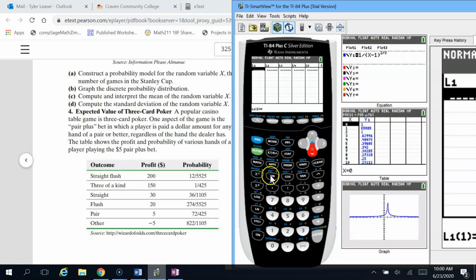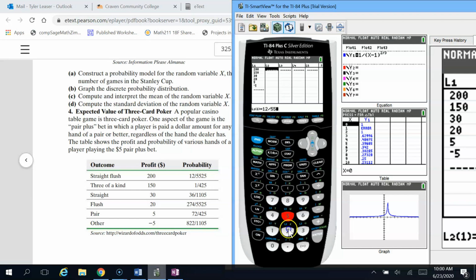The outcomes of betting is the amount of money that you're going to get back. So this is what I'm going to plug into the first column here. Depending on the hand that you get when you play, these are the outcomes. Beside these outcomes, we're going to plug the probabilities. Now they're all in fractions, which is just fine. You can type them into the calculator just like that.